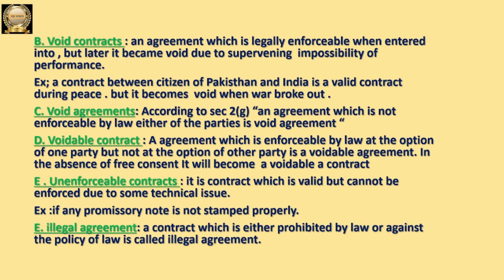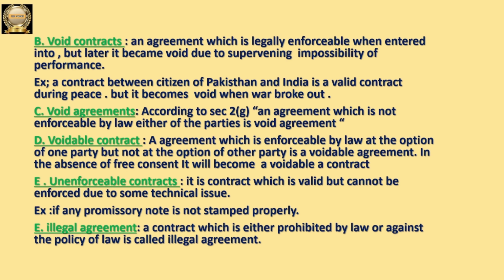What is the example of that? If any promissory note is made between two parties, that promissory note should be properly stamped if you want to enforce it in the eyes of law, but they did not stamp it properly. So here the stamp is missing. So we can say that a technical problem is there. So the contract is not enforceable. It will become an unenforceable contract.